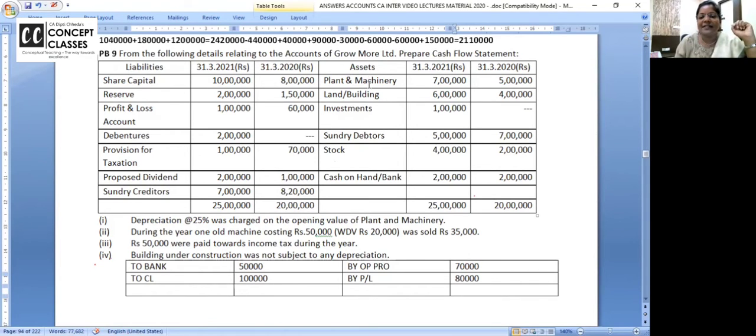Come to this side. Plant and machinery, they said charge depreciation on the opening. What is opening? 5 lakh into 25%.